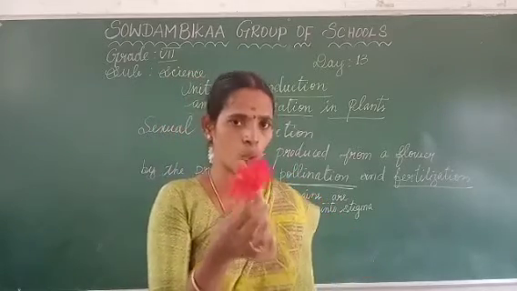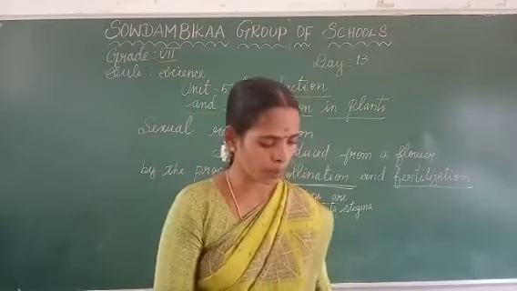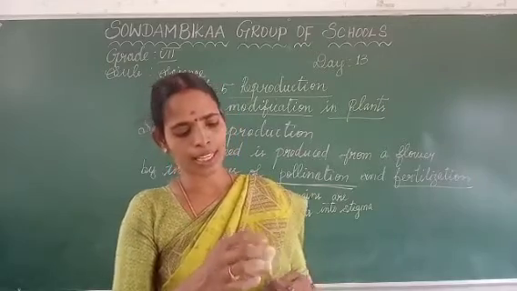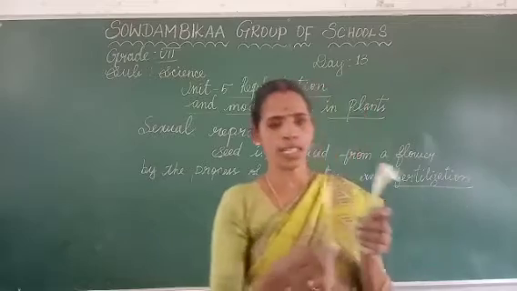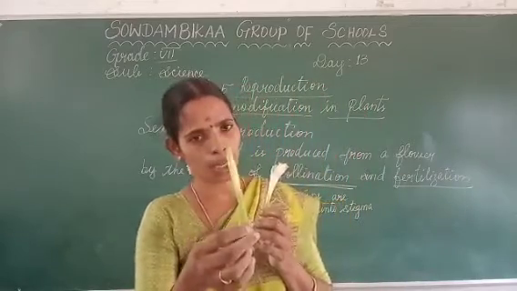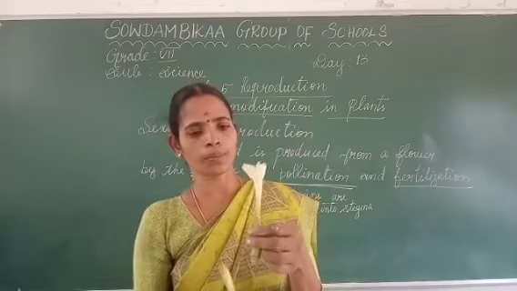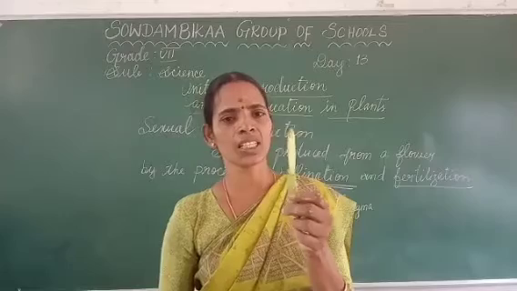Another flower we can take is the Datura plant. This is a Datura plant. Here is the bud stage, a small bud, and here is a big flower. Here we observe that the bud is green in color and the flower is white.